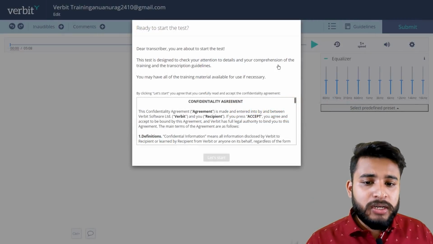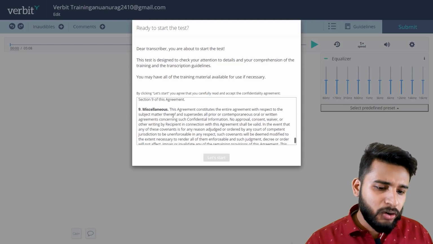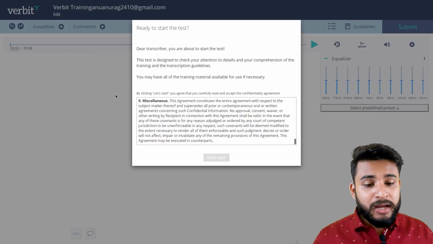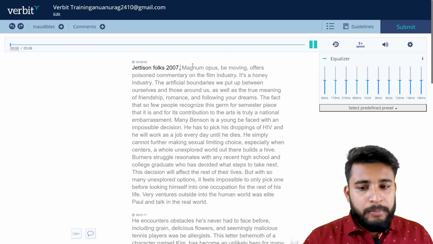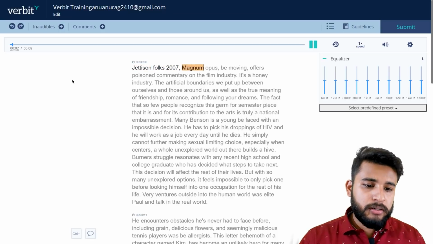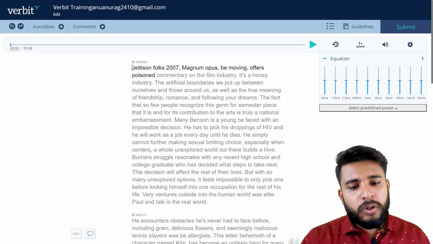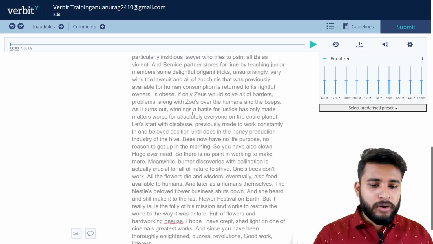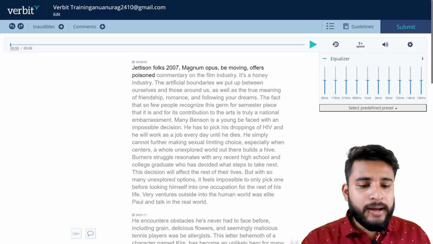When I click on start test, a link, description and disclaimer will come in front of you. You just need to click on let's start, and the test will start. This test is basically very simple. When you click on the play button, the audio will be played, and a transcribed text is in front of you. You need to listen to the audio and correct the mistakes and the punctuation.